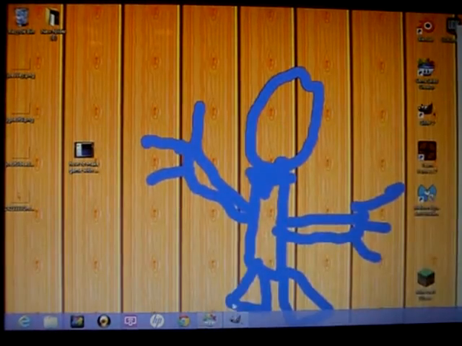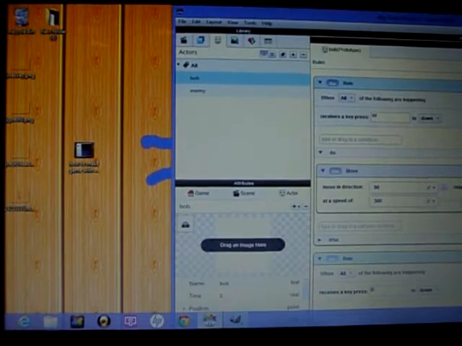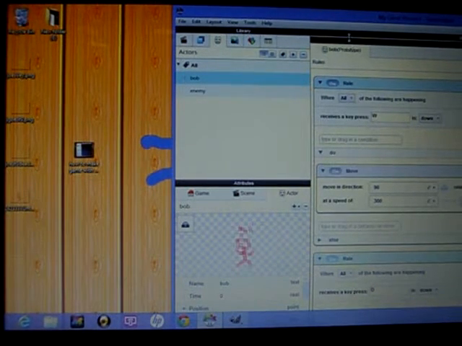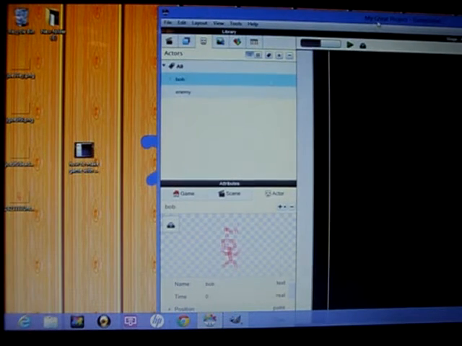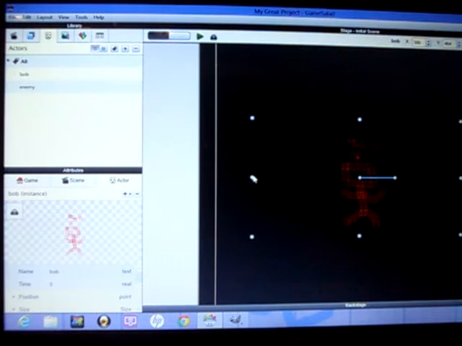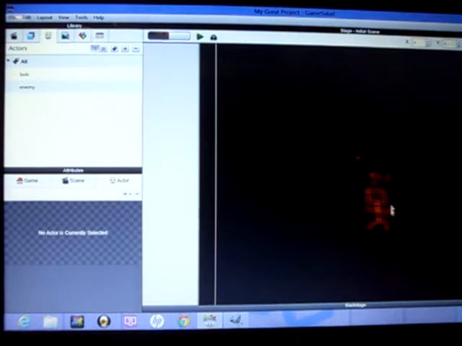And then on your desktop, I have Bob selected, and have the actor tab selected, and drag him in here. We've actually done this before though. And then I'm just basically going to drag him in right here. And now what the transparency thing basically does is it makes it so you only see what you've drawn and you don't actually see the white on the screen, which makes it a lot cooler, more fun to play with.